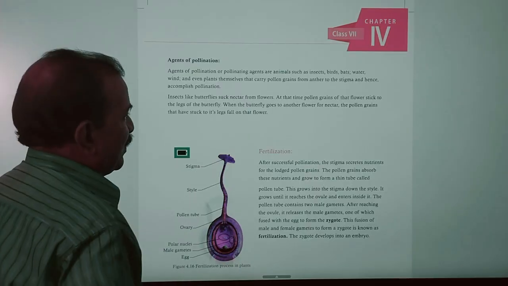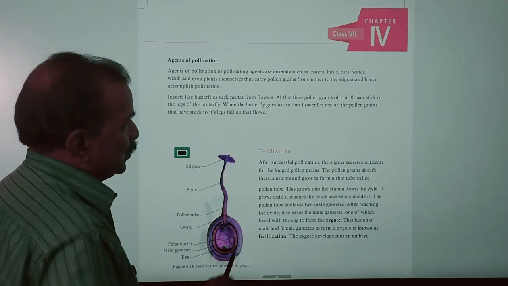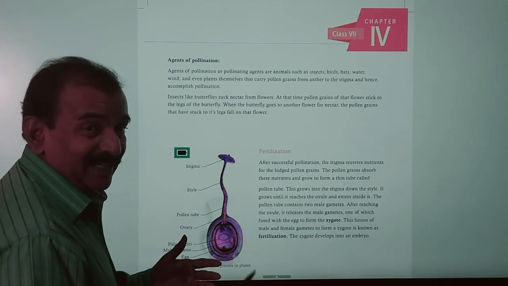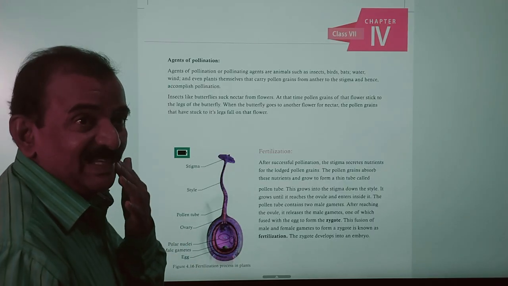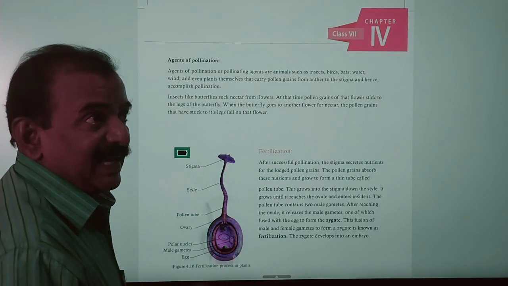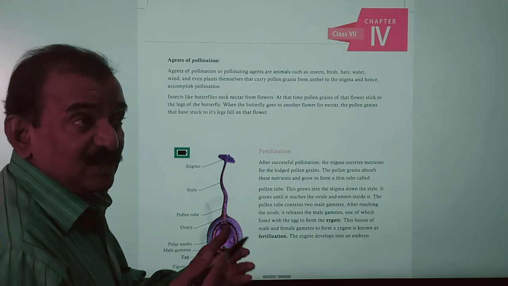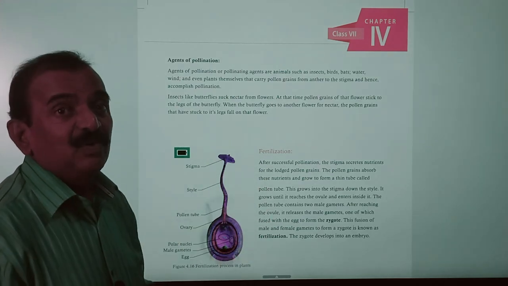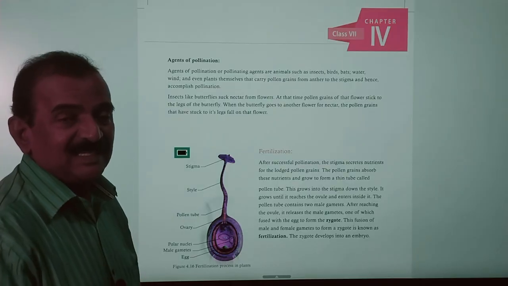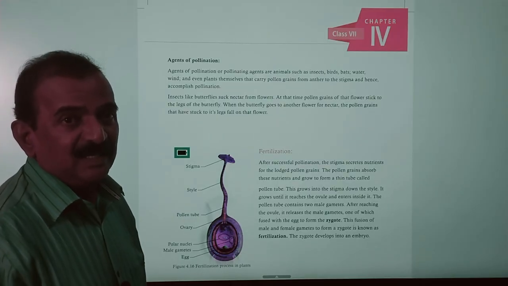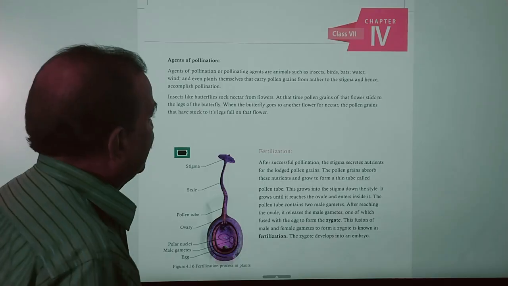Insects like butterflies suck the nectar. We also drink nectar. Honeybees suck the nectar and use it, and the nectar is useful for the formation of honey. Honeybees suck the nectar and store it in beehives, and that is nothing but honey.